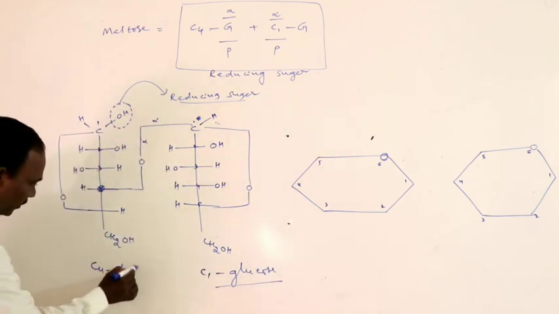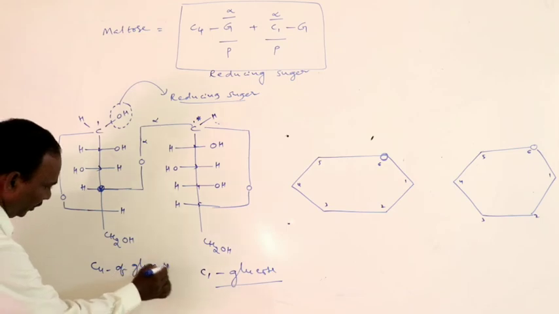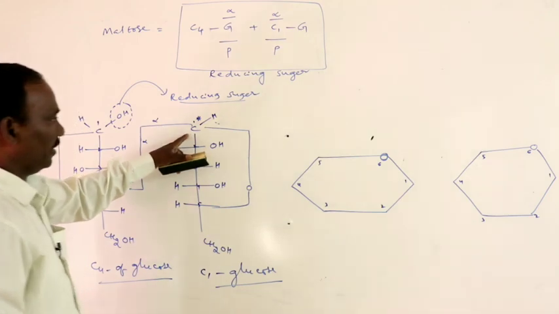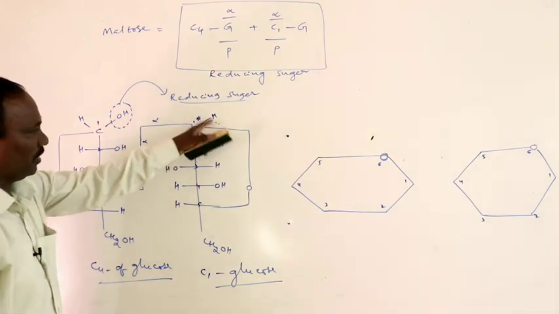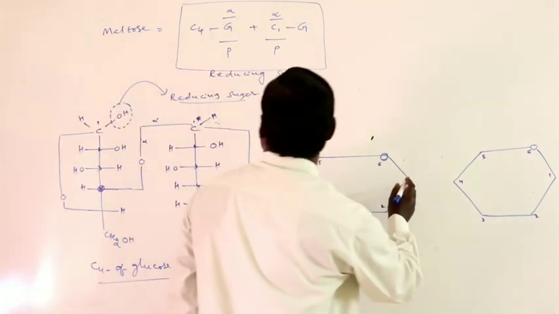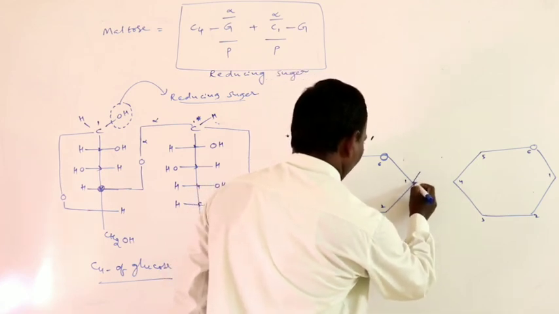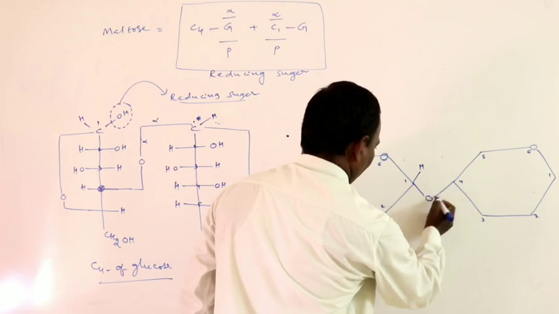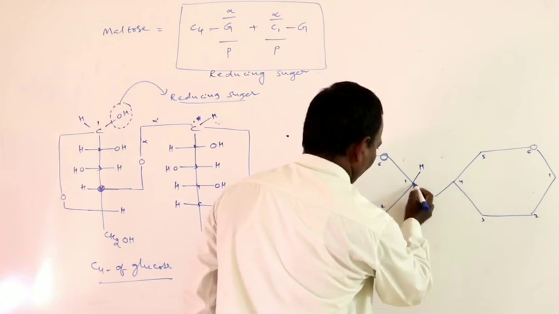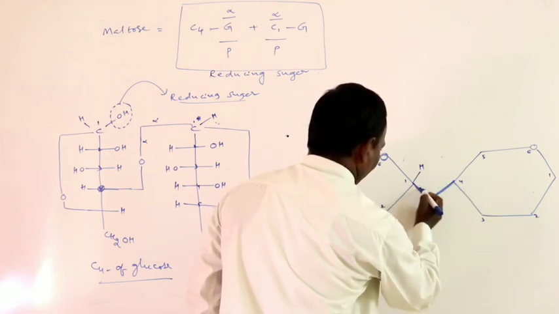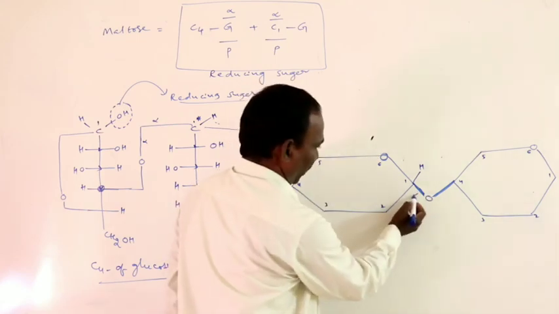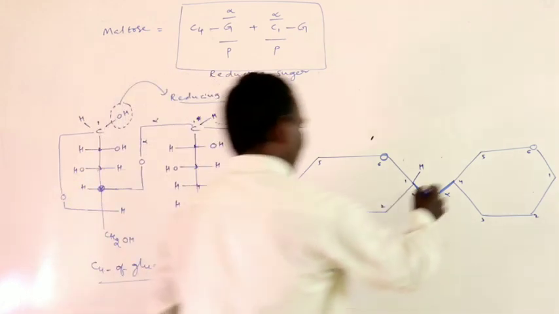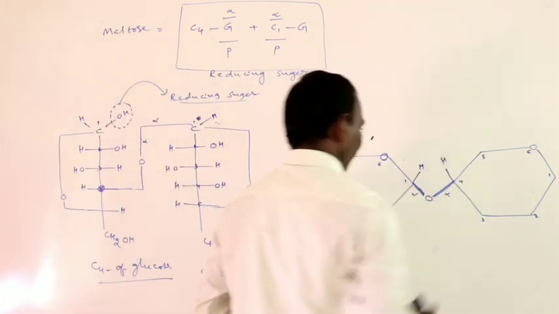This is the C4 of the second glucose unit. Now C1 of glucose, at the first carbon, hydrogen is above for alpha linkage, and oxygen is below. The oxygen connected to the below side of the six-membered ring indicates alpha linkage. At the fourth position, here also hydrogen is present.